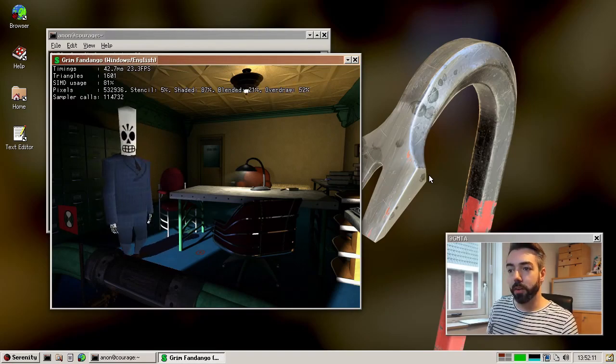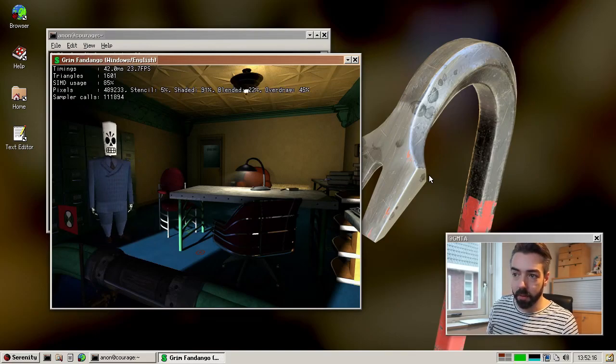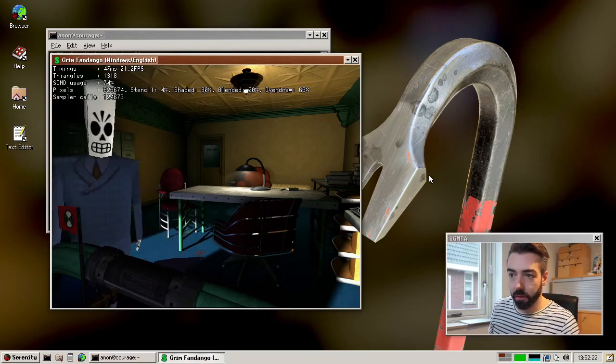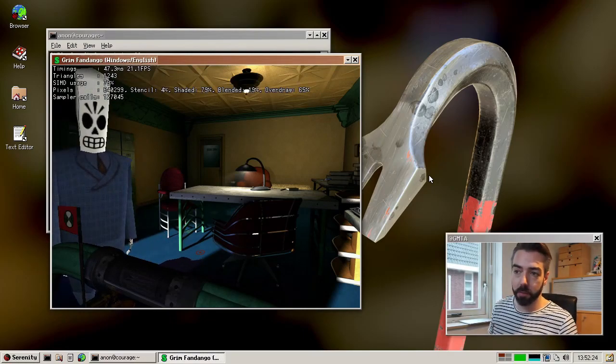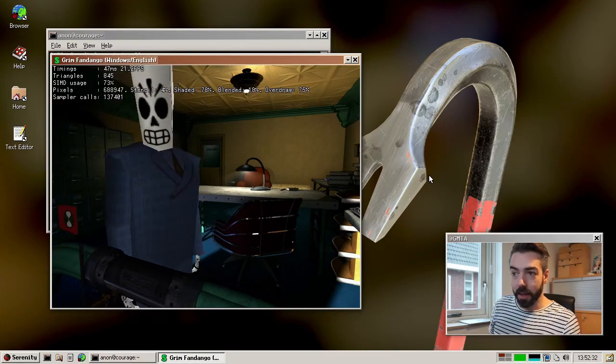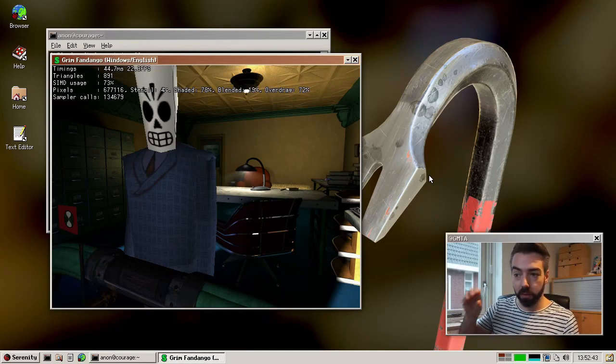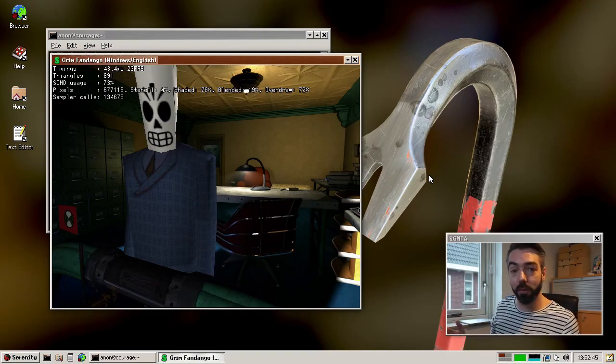And the final thing that we've done for Grim Fandango is implement the rasterization position. So as you can see here, the background is 2D and Manny himself is 3D. But some things are in front of Manny. So the depth buffer needs to be updated by the game in order to explain that some things need to be drawn in front of Manny and some things need to be drawn behind Manny. And in this case, what it does is it basically has a 2D bitmap with a depth buffer, and it draws that directly to the screen. And in order to understand where the game wants to draw this bitmap on the screen, we need to have rasterization positions. And as you can see, that is working terrifically as well.